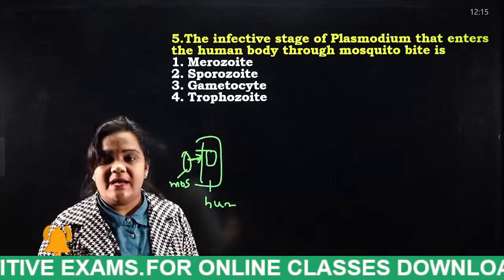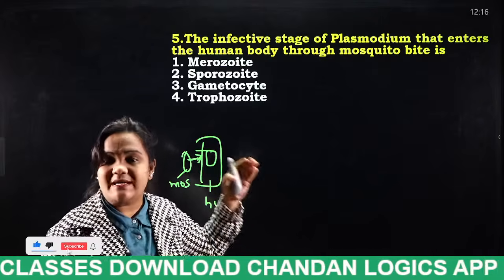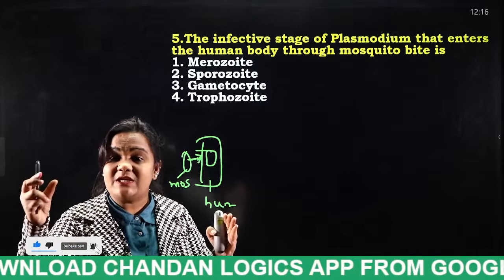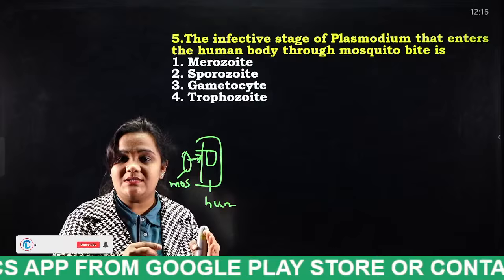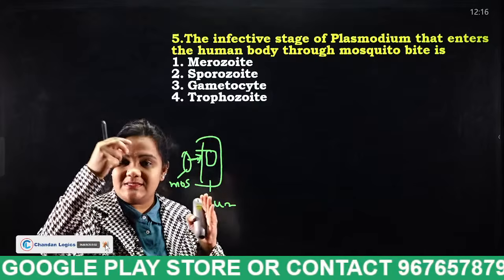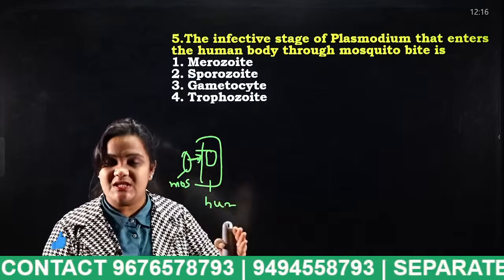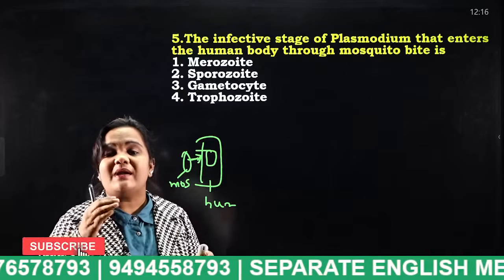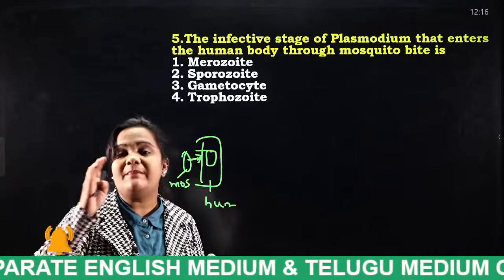Gametocyte stage. If a person is in the gametocyte stage and a mosquito bites that person again, when the mosquito absorbs the blood, what enters the mosquito's body? Both the male and female forms.